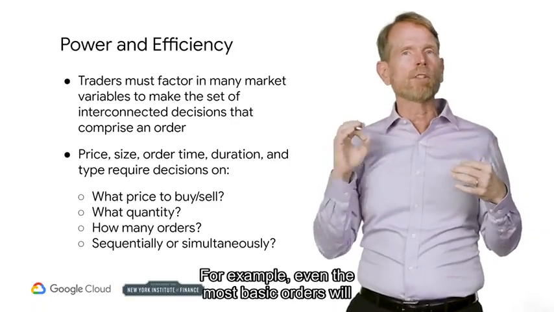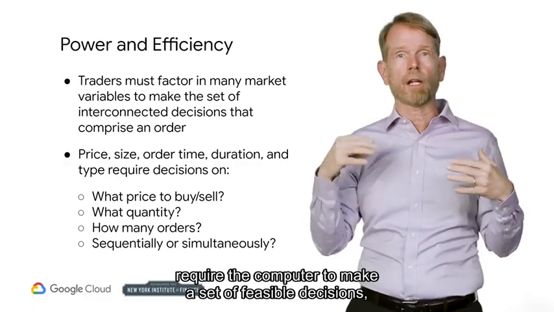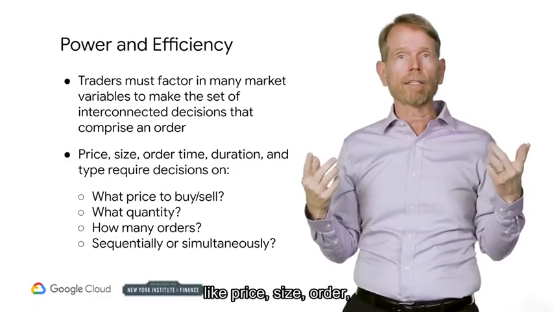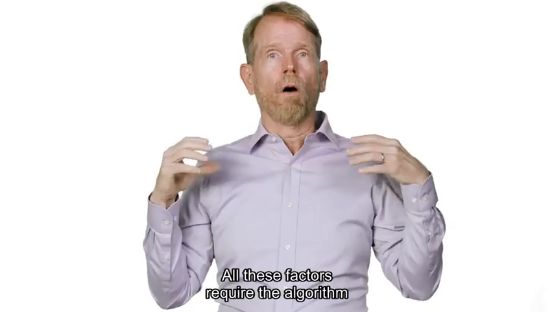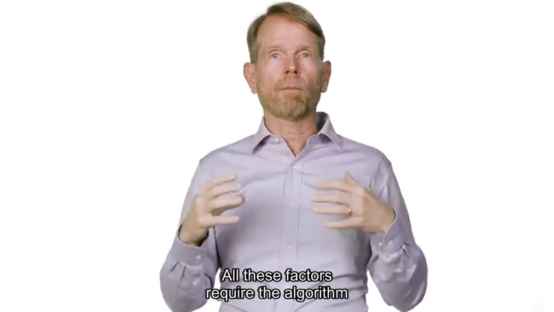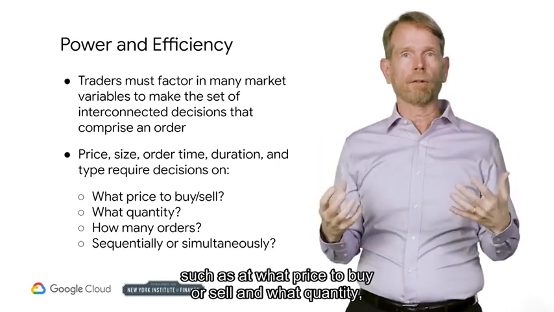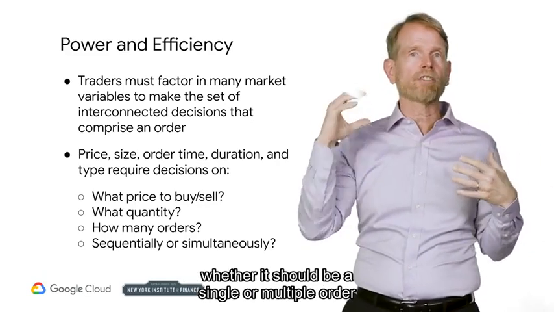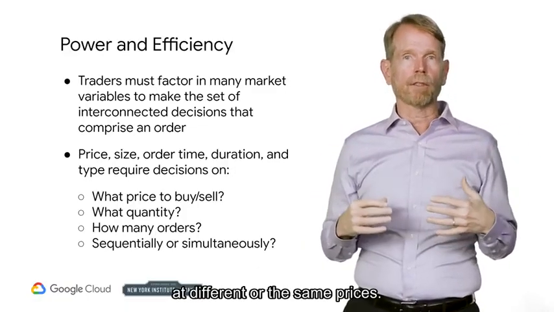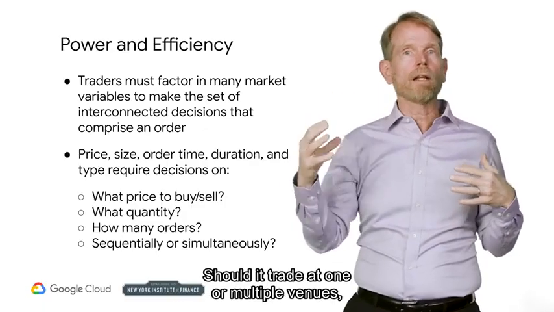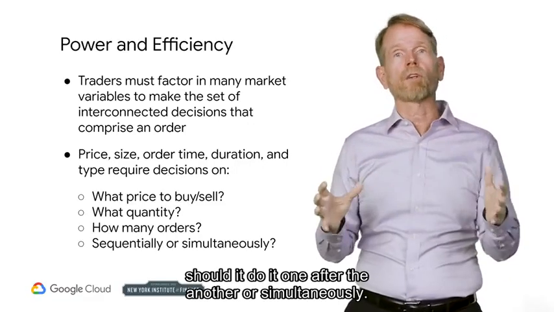For example, even the most basic orders will require the computer to make a set of feasible decisions like price, size, order time, order type, etc. All these factors require the algorithm to make a set of interconnected decisions, such as at what price to buy or sell, and what quantity, whether it should be a single or multiple order at different or the same prices. Should it trade at one or multiple venues? Should it do it one after the other or simultaneously?